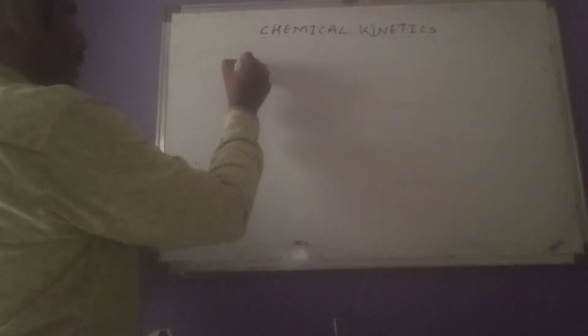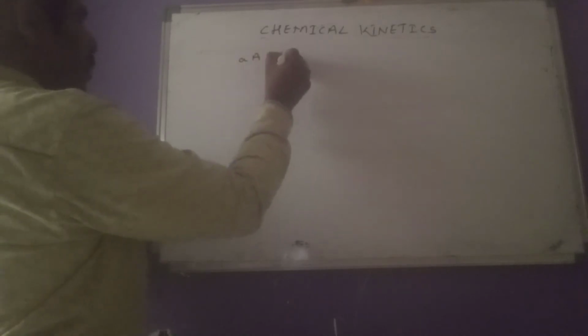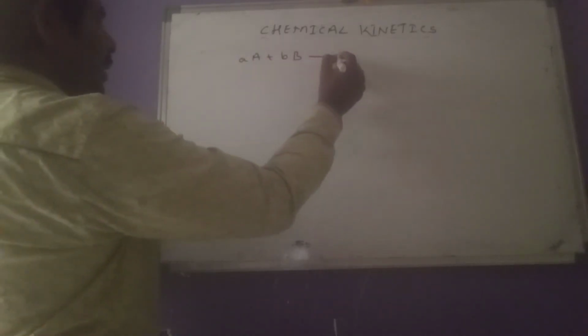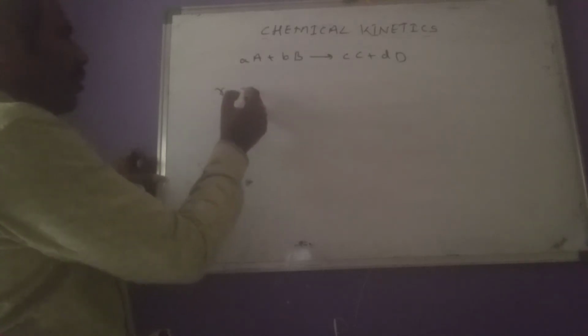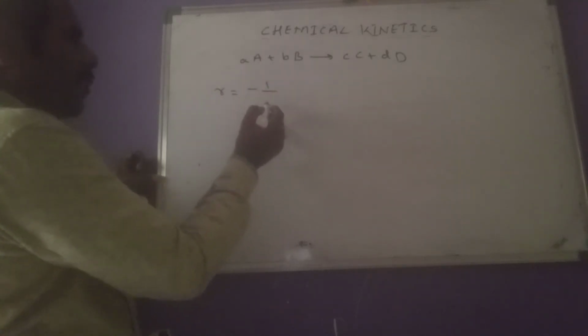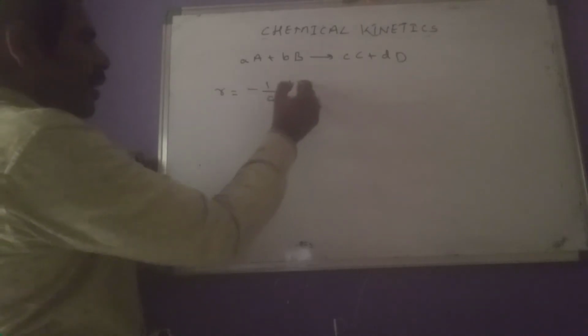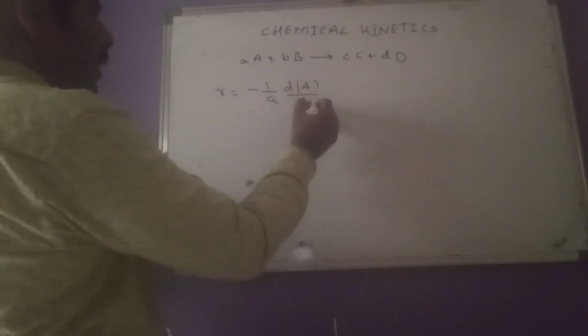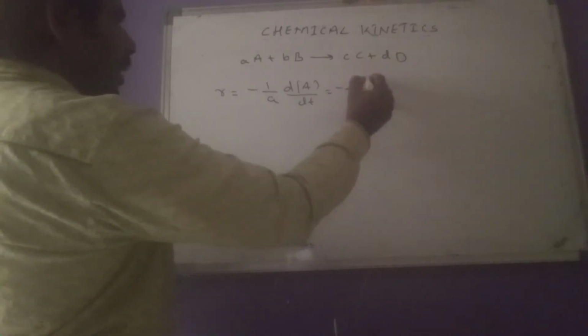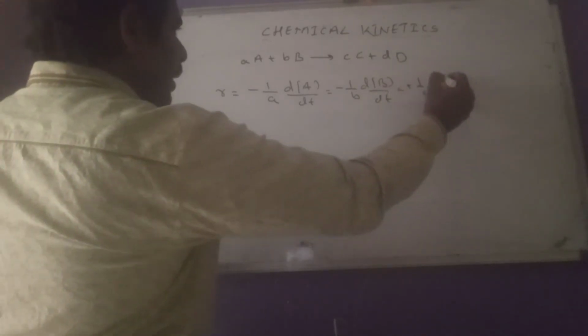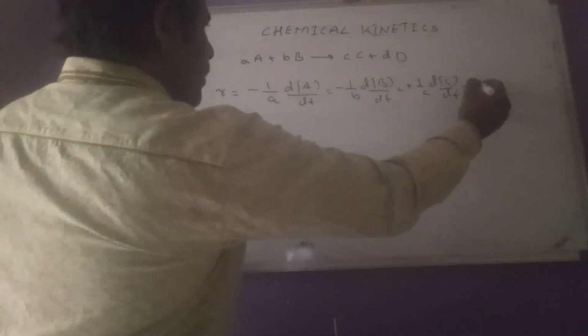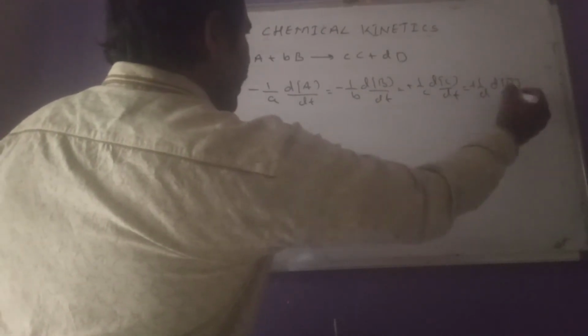I give a general reaction here: a moles of A plus b moles of B reacting to give c moles of C, d moles of D. For this reaction, we have to write the rate expression like this: rate equals minus 1 by a dA by dt equals minus 1 by b dB by dt equals plus 1 by c dC by dt equals plus 1 by d dD by dt.